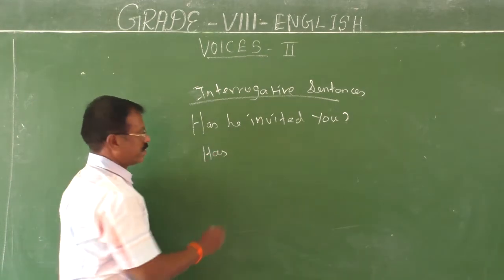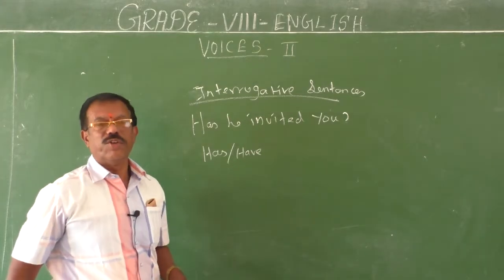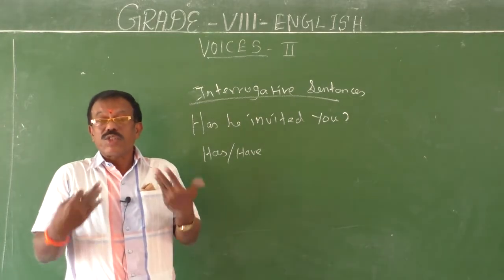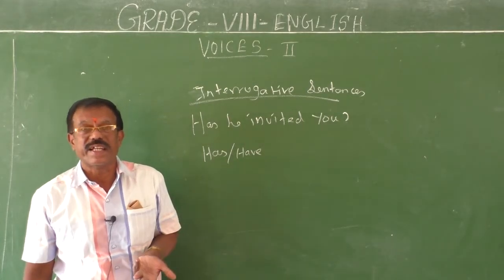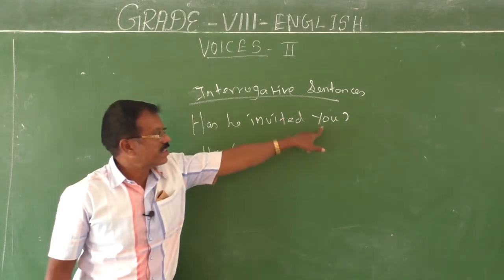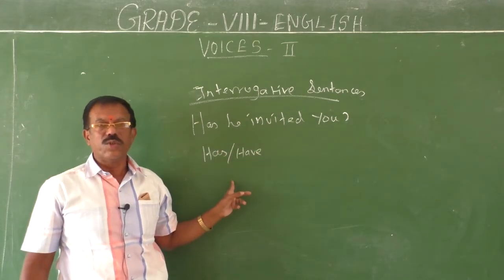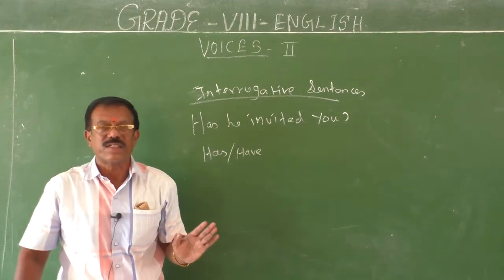Here you may have a doubt: how to start the sentence, with has or have? Just see the subject. The object will become the subject here, so it will never be preceded by has. So have.